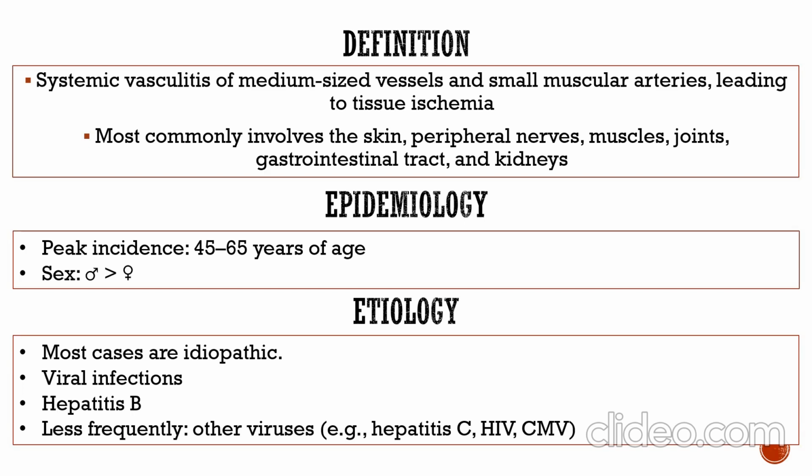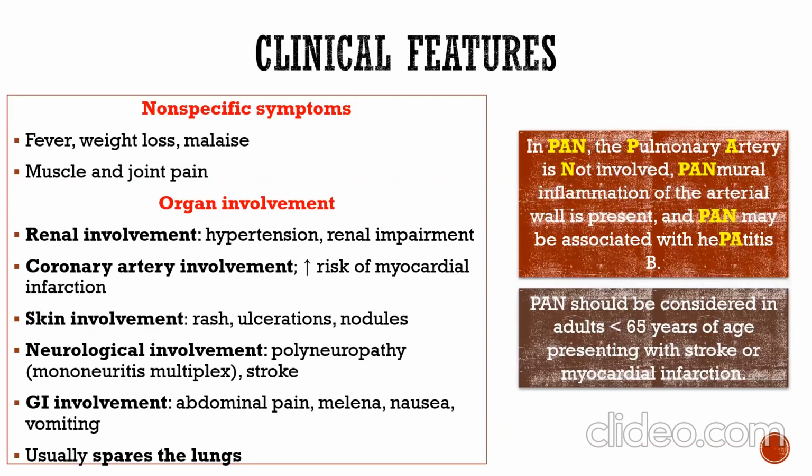Epidemiology: peak incidence of this disease is between 45 and 65 years of age, and it is more common in men compared to women. Etiology: in most cases idiopathic, maybe viral infection, hepatitis B, less frequently other viruses: hepatitis C, HIV, cytomegalovirus. Clinical features include nonspecific symptoms such as fever, weight loss, malaise, muscle and joint pain.